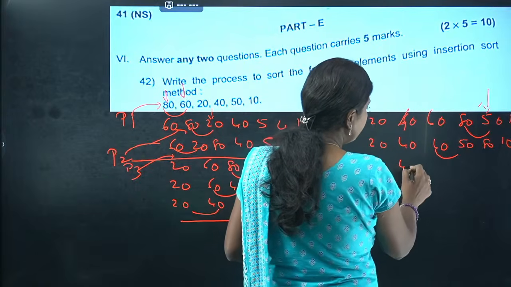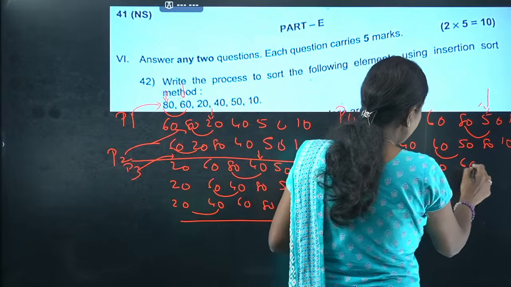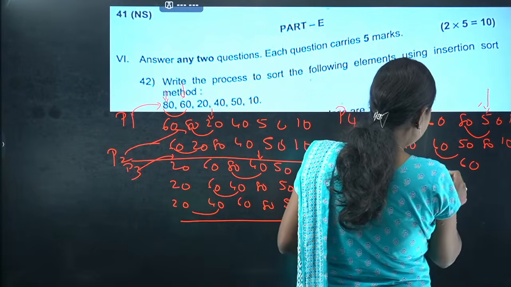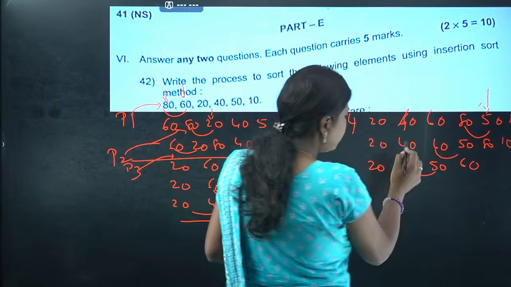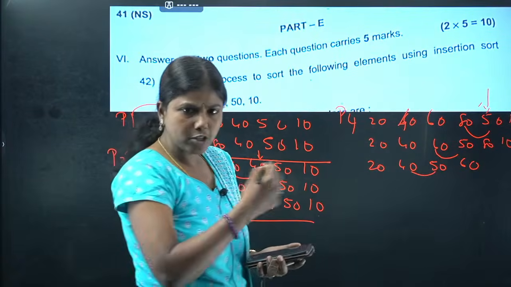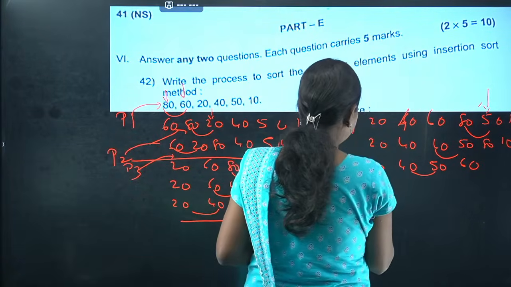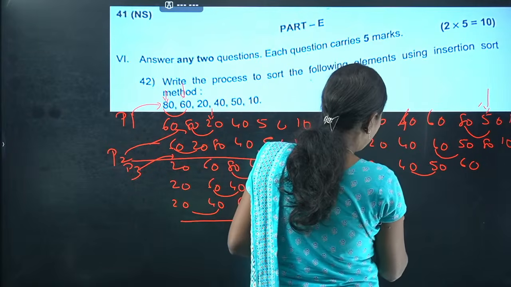And it's 20, 40, 50 will come and then I'm going to swap it. I'll compare with 40 and 50. I need not have to swap it because it's already sorted. We'll go for the fifth pass. Fifth pass, it will take a lot of time.